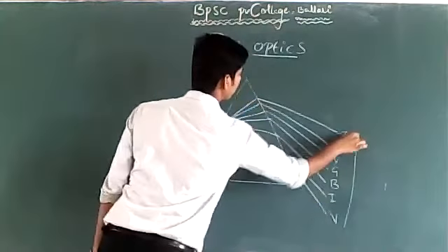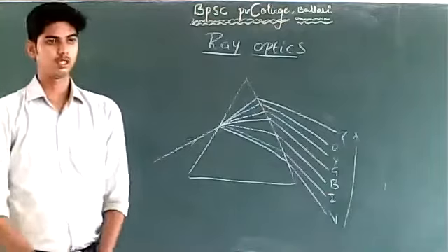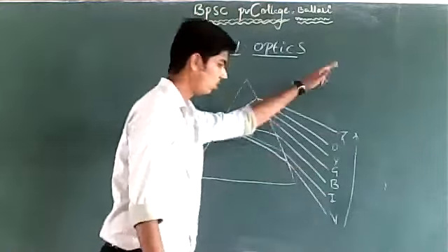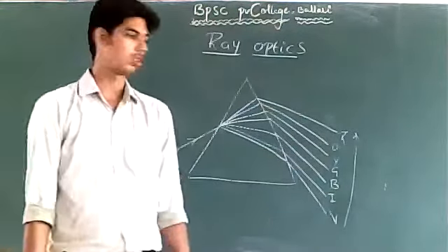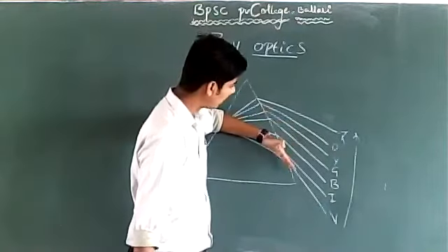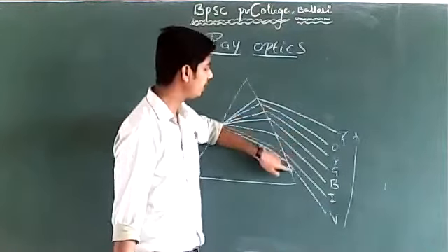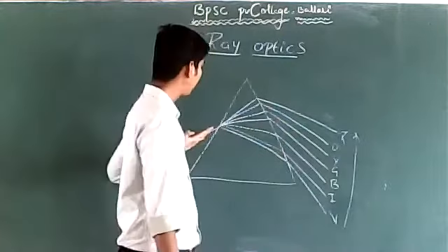This is the order in which the colors can be observed. The most bent ray is violet.